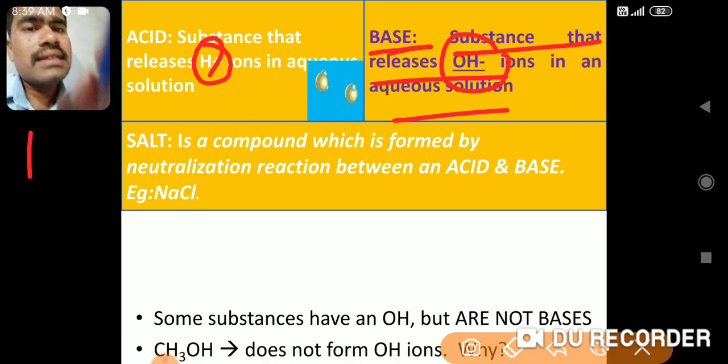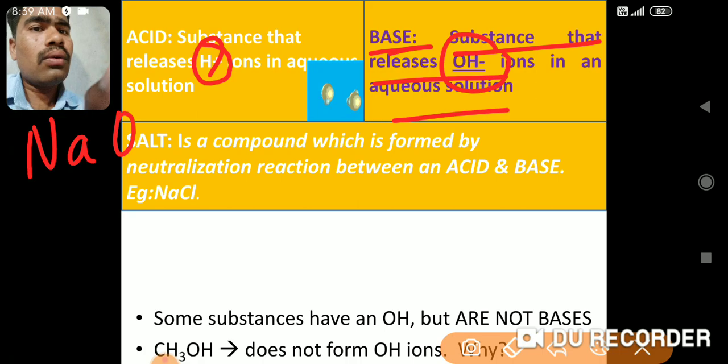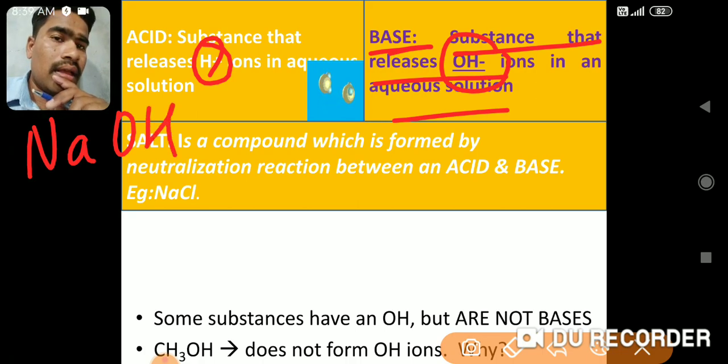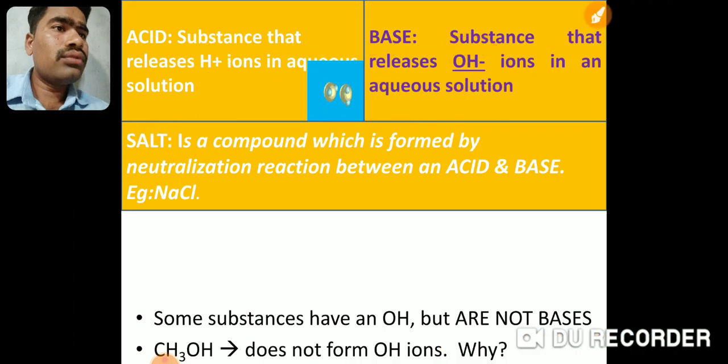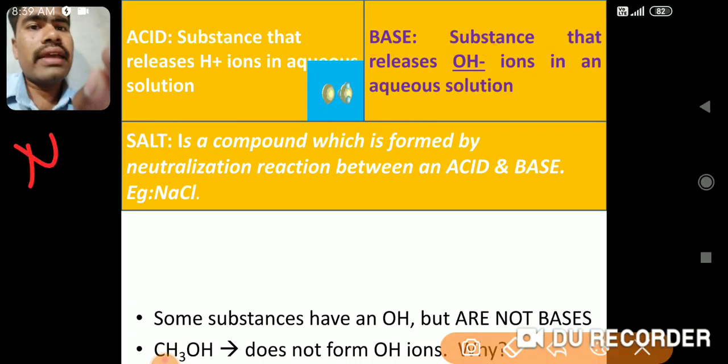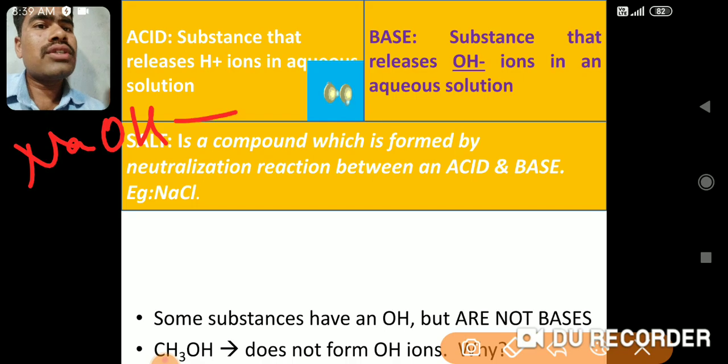Now I'll give you a few examples to understand bases. So first example is NaOH. Now if you take an aqueous solution of NaOH, aqueous means again solution in water.